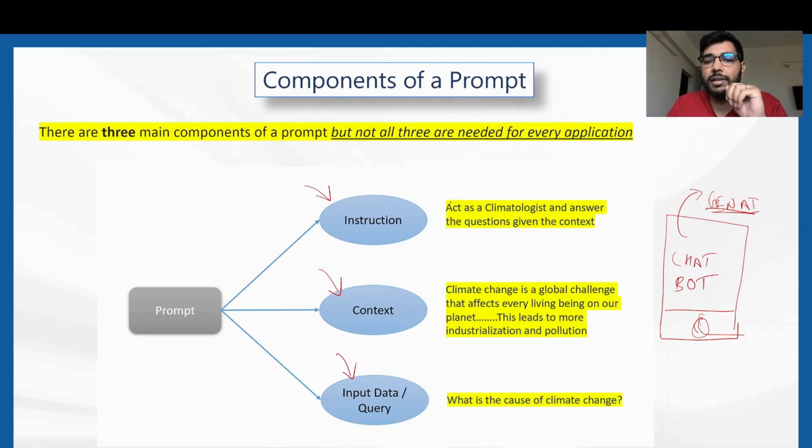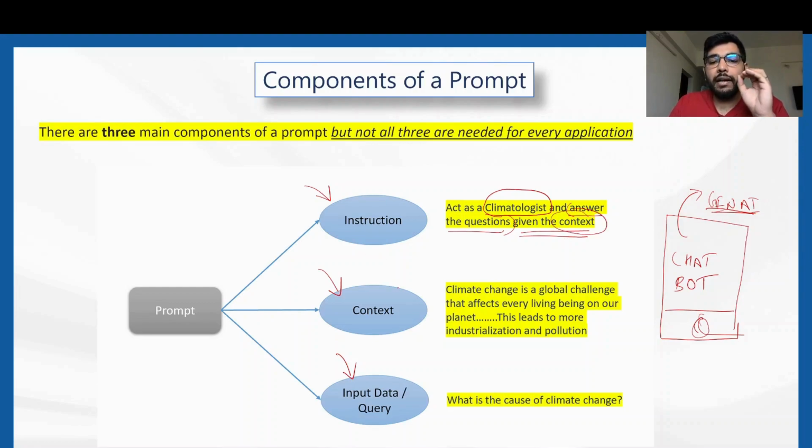Coming to instruction, as we saw earlier, instruction is basically instructing overall, giving the model an idea of what task has to be performed. It is asking the Gen AI model to behave as a climatologist and answer the questions. Since it's a chatbot, it has to answer any user queries. It is asking the LLM to behave as a climatologist and answer any questions given the context.